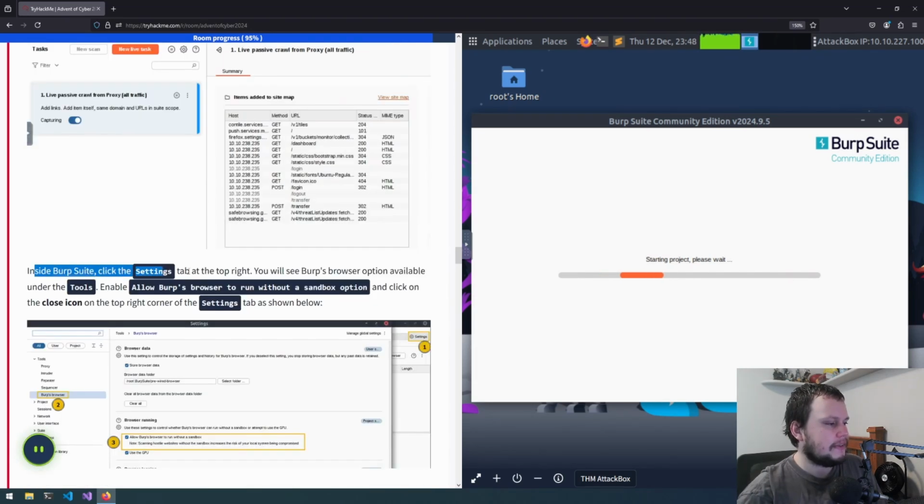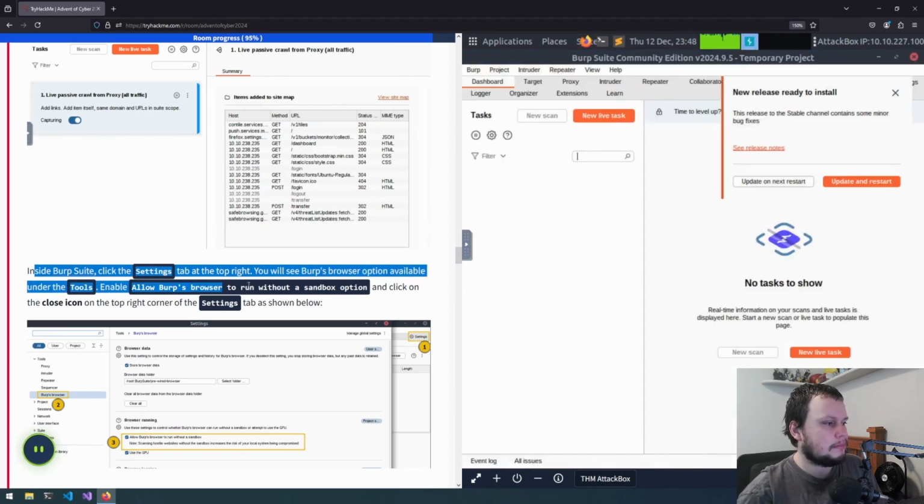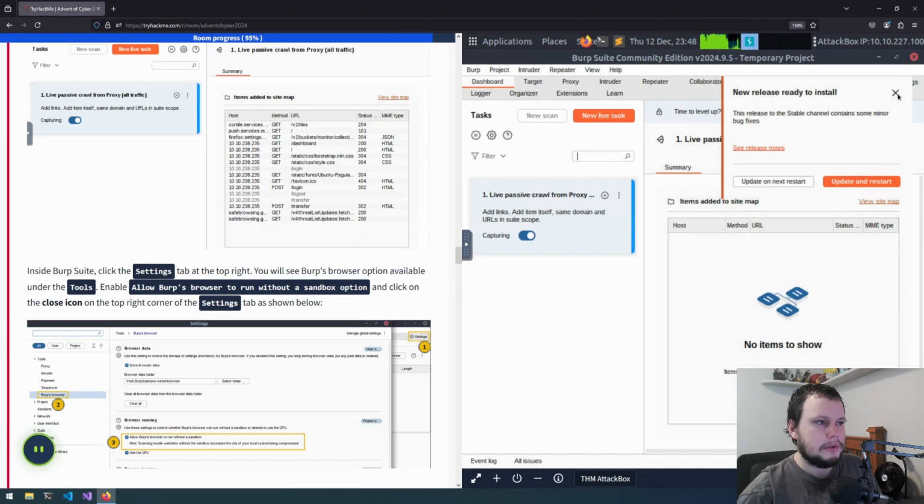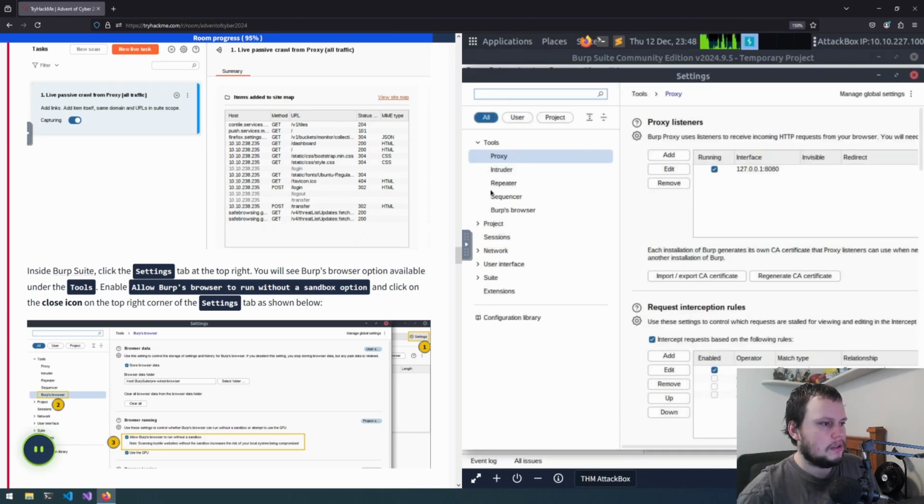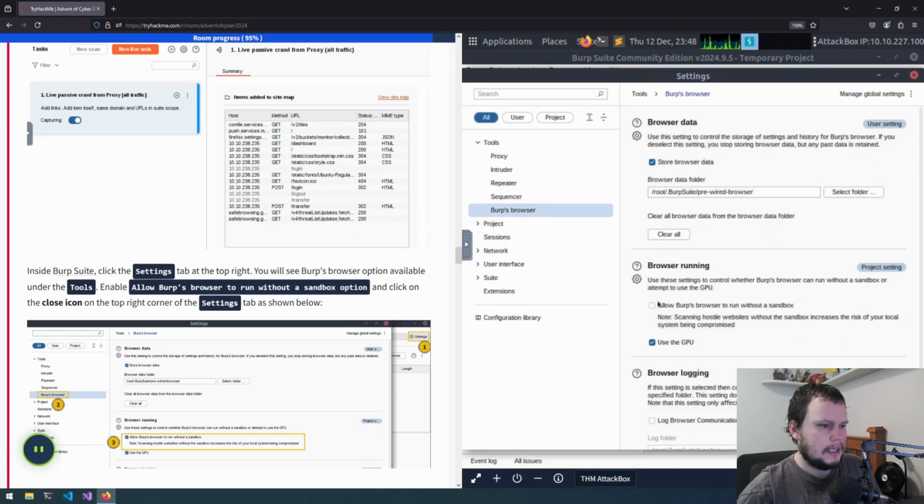Inside Burp Suite, click the Settings tab at the top right. You'll see Burp's browser options available. Then under Tools, enable Burp's browser to run without a sandbox option. So we go Settings, Tools, and then it's Burp's browser, and allow Burp's browser to run without a sandbox. So we've done that, then we exit from the settings.